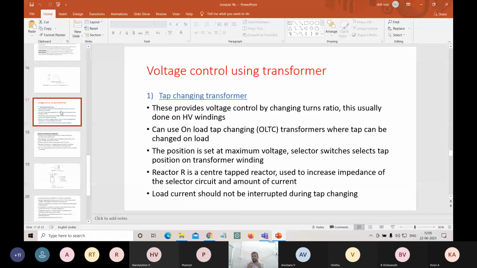And turns ratio. So this is also one more topic. So what is meant by turns ratio?